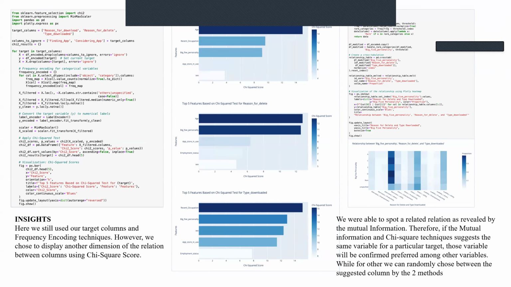So here we also did the same thing on the same columns, but we are trying to confirm it using the chi-square score, which gave almost the same thing. So the result of these two is going to give us the exact columns that we are going to use for the clustering that we are going to do in the next phase.